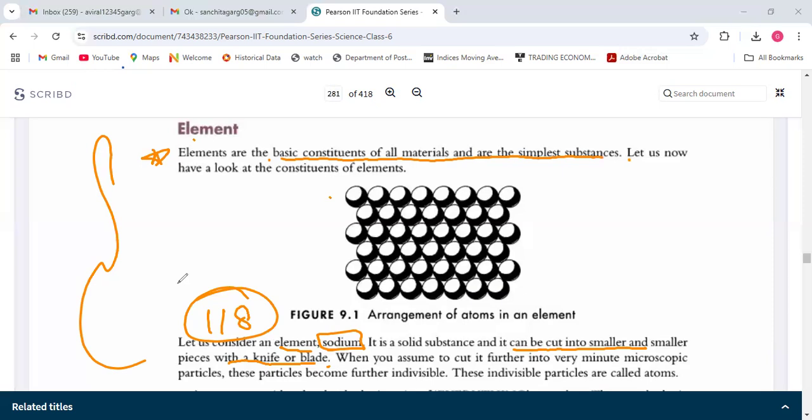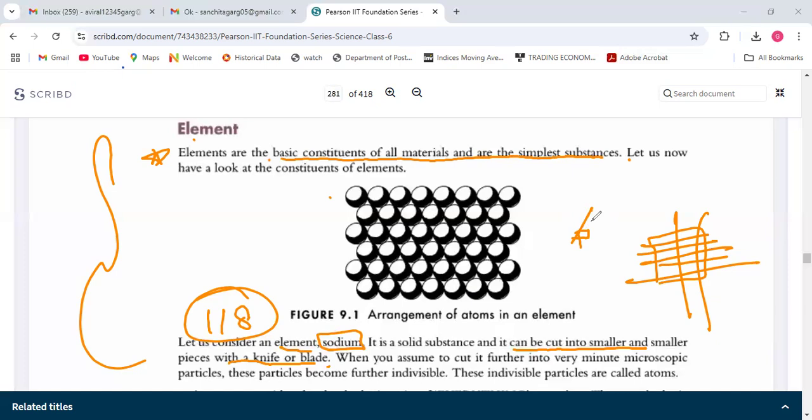So sodium is an element, okay? It is a solid substance which can be cut into smaller and smaller pieces with a knife. You can cut it as small as you want. But when there's a very small piece left, you might not be able to cut it further because it is too tiny. But when we see it under a microscope, we can see it.